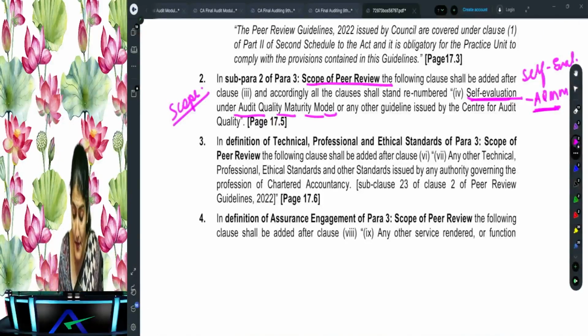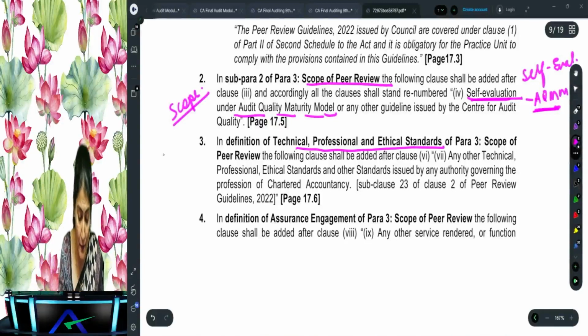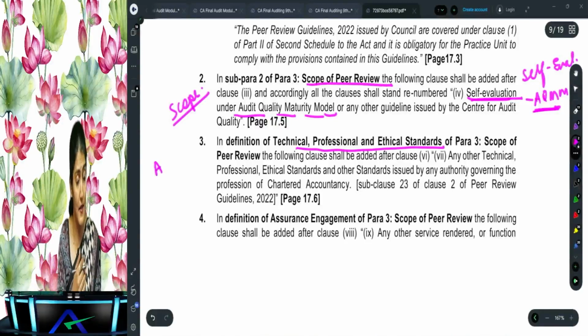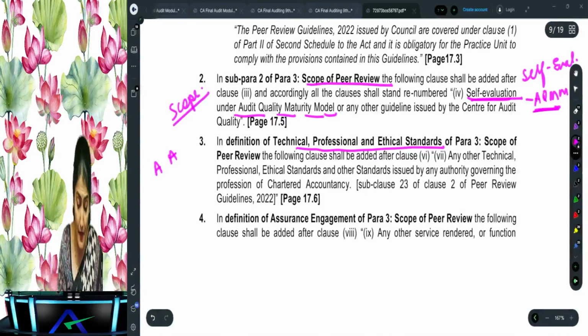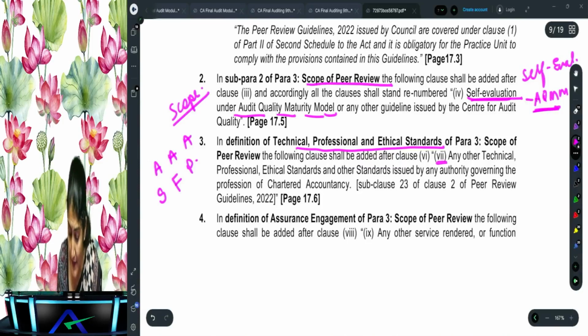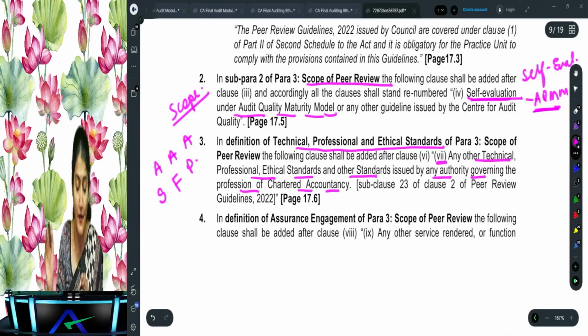Then what we had studied regarding technical, ethical, professional standards: accounting standards issued by ICAI, accounting standards under 133, and Ind AS under 133. Then we talked about the standards, then the framework and the provisions. After that, you will add the 7th, which is any other technical, professional and ethical standards and other standards issued by any authority governing the profession of chartered accountancy.